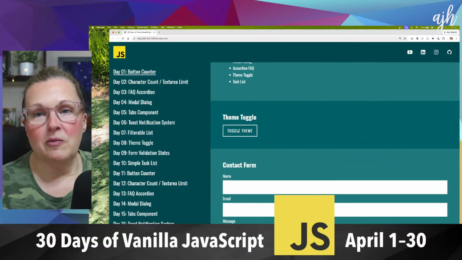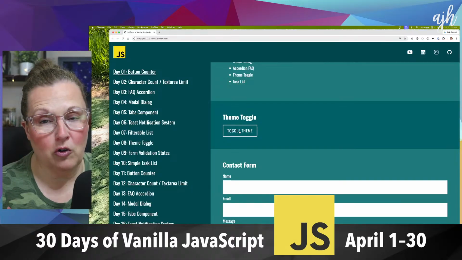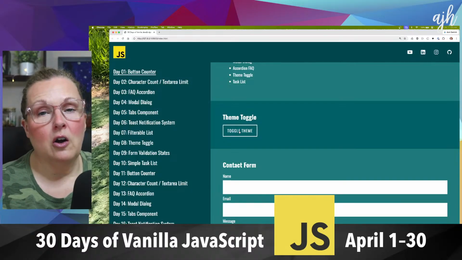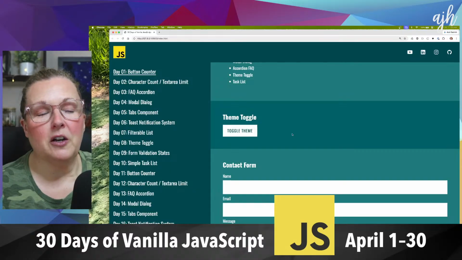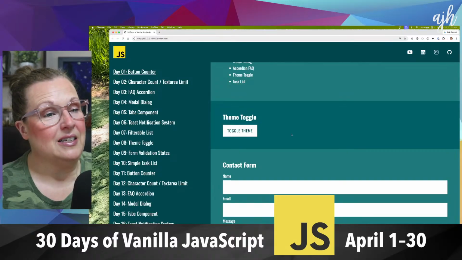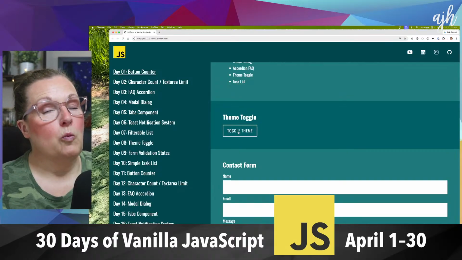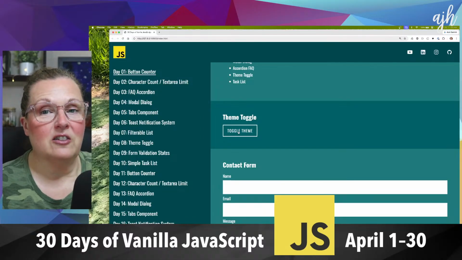Theme toggle, that's going to be the theme switcher. A lot of CSS, because literally for a theme toggle, we are adding a class to the body. That's my approach. We're going to add dark, or darker, light. Well, pretty much everything is dark because we have a solid color background, so we would be switching to a light, right? We'll work out those details today, and we'll make sure that CSS is in place.